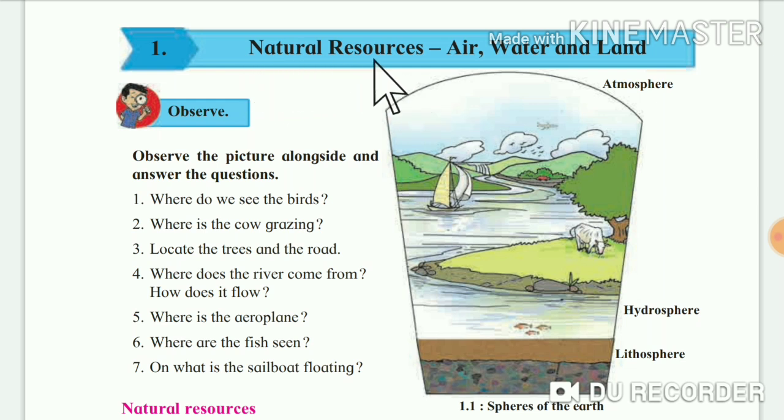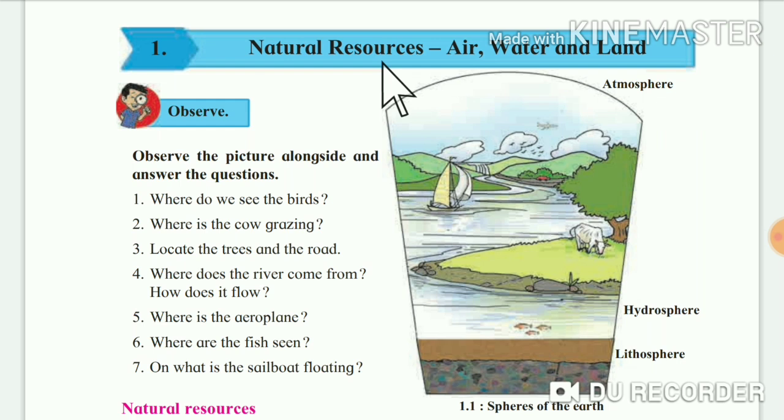See, natural resources: air, water and land. These are the three natural resources which are made by nature. Are these three resources made by man? No. And natural resources means what?